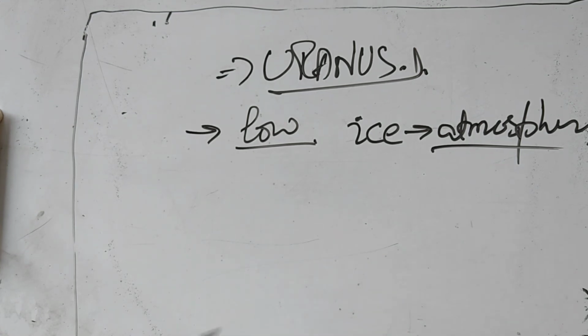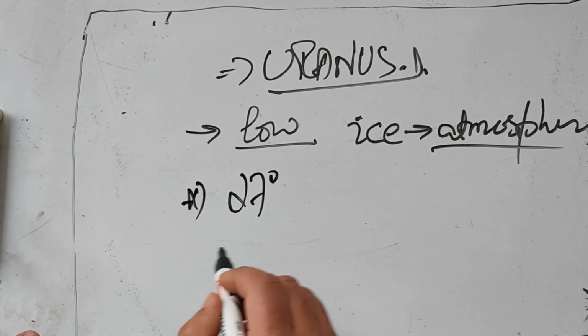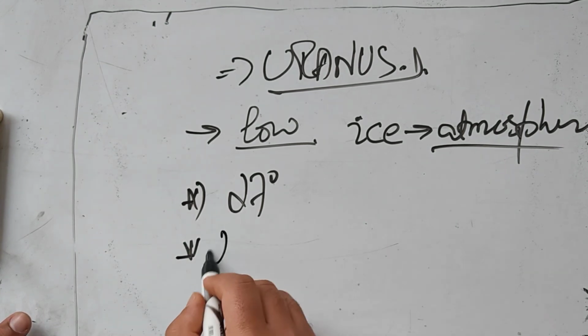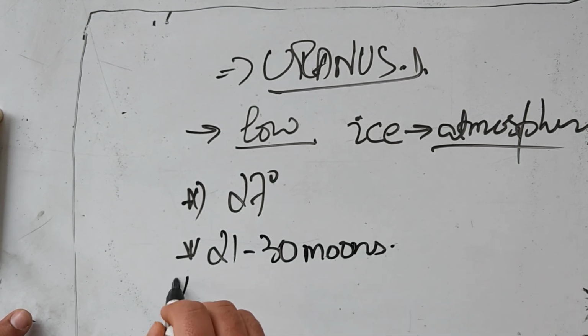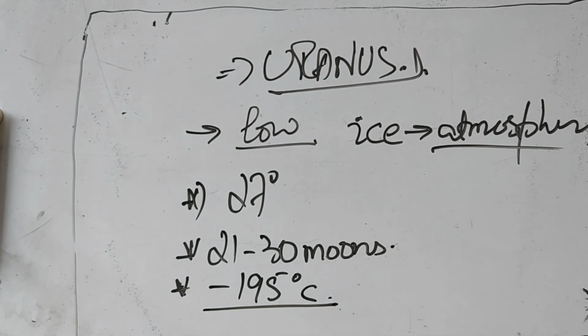All of these outer planets possess rings, but some rings are visible and some are not too bright. Uranus has the axis of rotation at about 27 degrees, and it has almost 21 to 30 moons. Its average temperature is minus 195 degrees Celsius. Obviously the temperature is too low, that's why its atmosphere might have frozen.